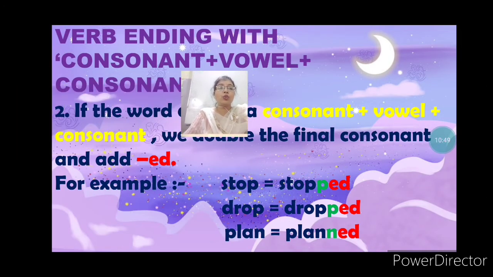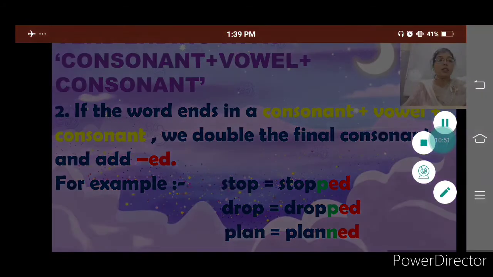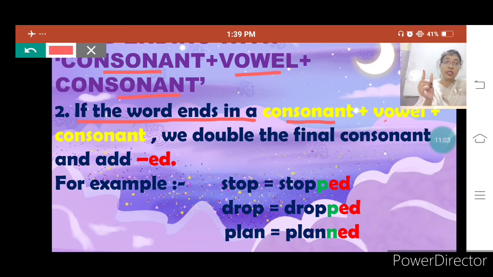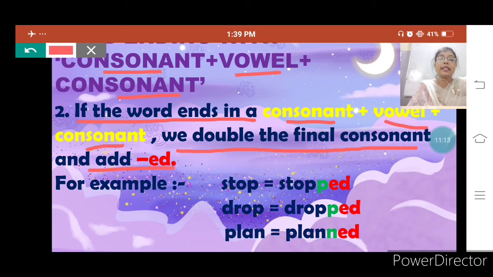The next rule is for verbs ending with consonant, vowel plus consonant. That means if the word ends in a consonant, then before that consonant a vowel must be there, then again a consonant. What we do in that case is double the final consonant and add ed.